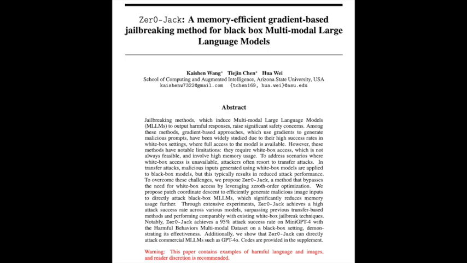Zeroth order. Sounds kind of like a secret society or something. Yeah, it does have a ring to it, right? So imagine you're trying to crack a safe, but you can't see the dials. Zeroth order optimization is like carefully listening to the clicks of the tumblers as you try different combinations. You're basically figuring out the code by how the safe responds. Oh, okay. So it's figuring out the AI's weak points by watching how it reacts to different stuff you throw at it, like a high-tech game of hot or cold. Exactly. Yeah, you got it.